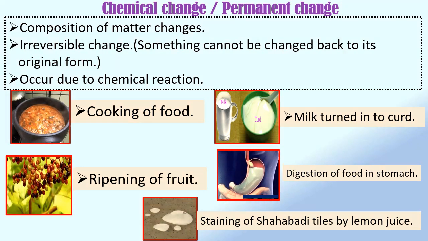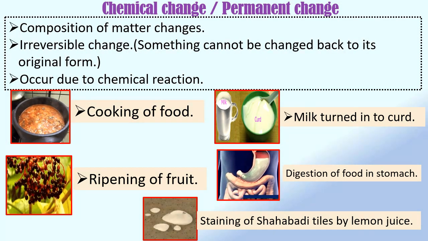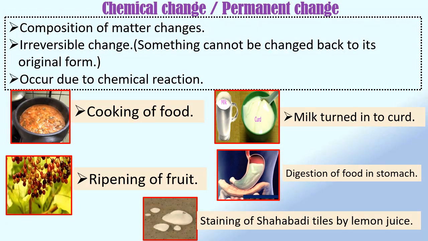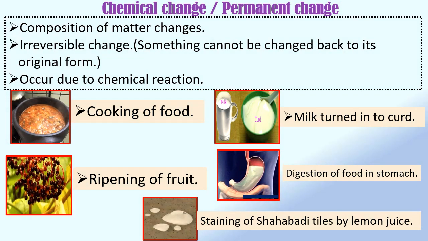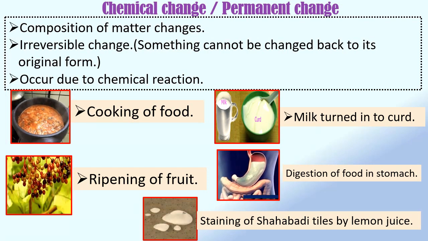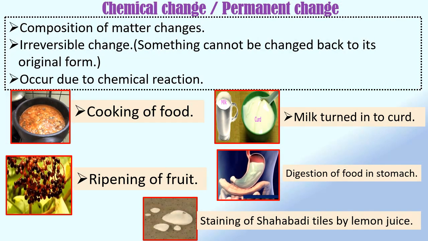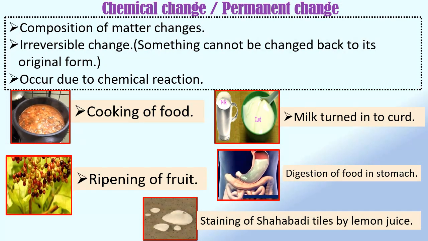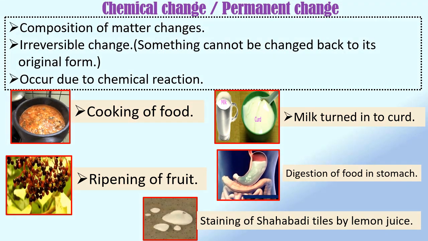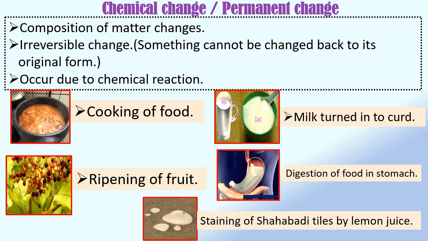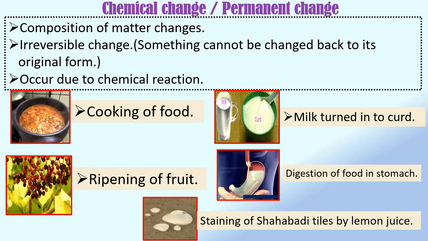The staining of Shahabad tiles by lemon juice is a chemical change. It is a chemical change because the acid present in the lemon juice reacts with the calcium carbonate present in the Shahabad tile and produces carbon dioxide. In this process, the surface of the tiles gets stained permanently and no amount of cleaning will remove that stain.